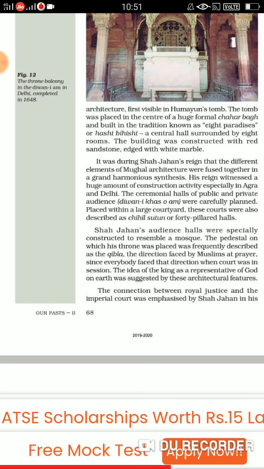Since everybody faced that direction when court was in session, so everybody used to face that direction, which was Qibla. The idea of the king as a representative of God on earth was suggested by these architectural features. So they were all facing toward the throne, and it shows that the king was a representative of God.